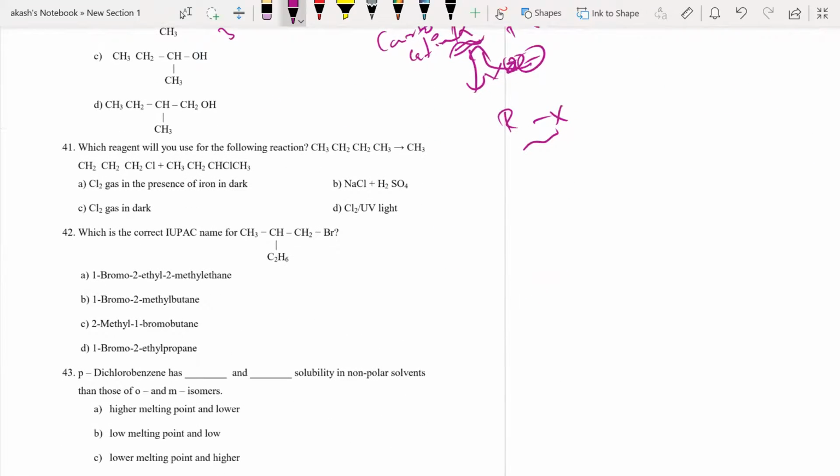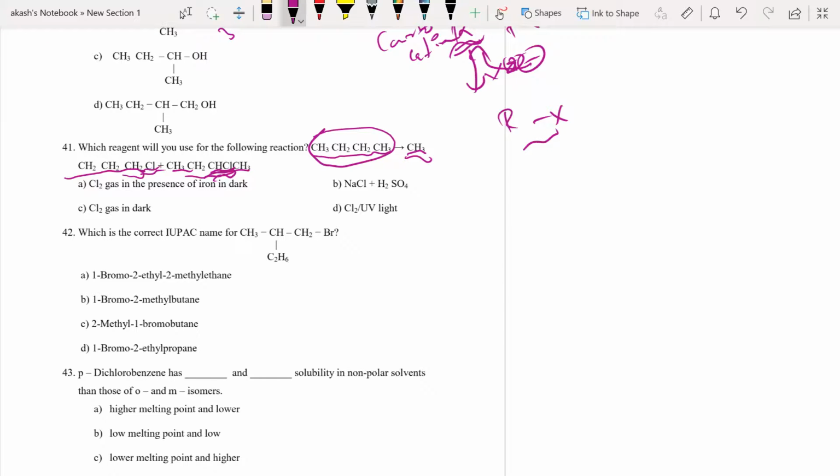Moving on. Which reagent will you use for the following reaction? I want to convert this four-carbon compound to CH2Cl with a chlorine atom here and here. This is a normal saturated carbon chain, and in the product you see that one of the hydrogens is replaced by chlorine. Again, in this case also, one of the hydrogens is replaced by chlorine.